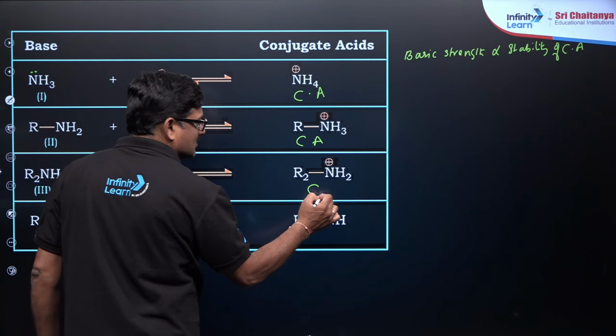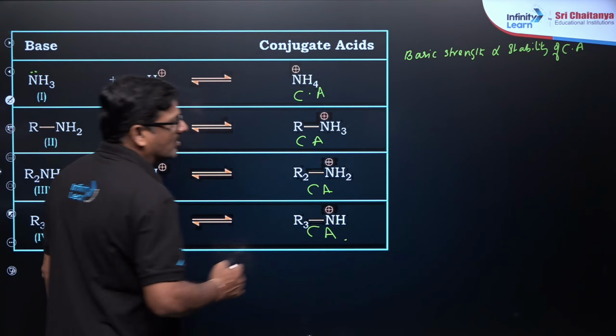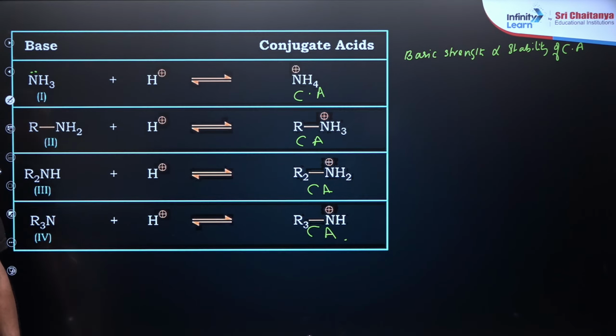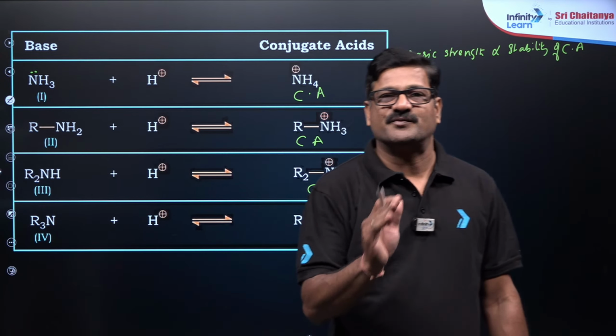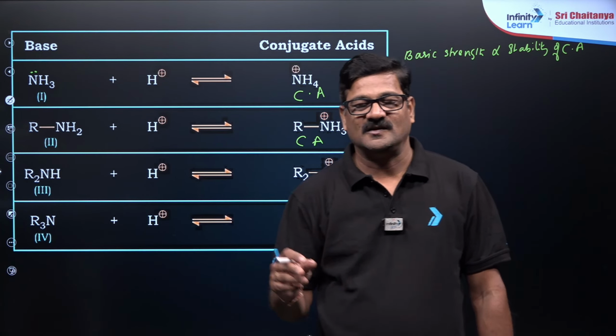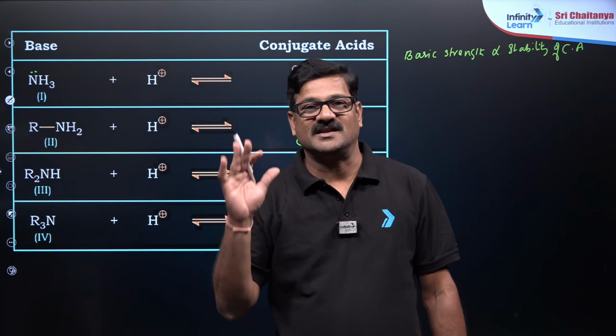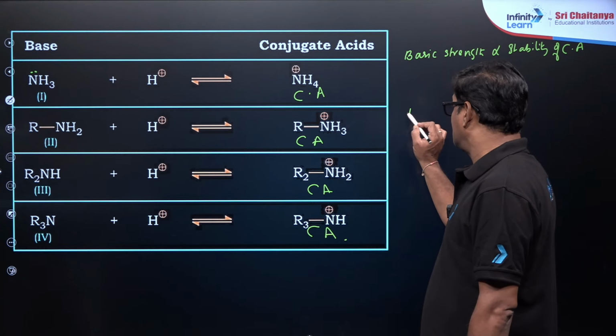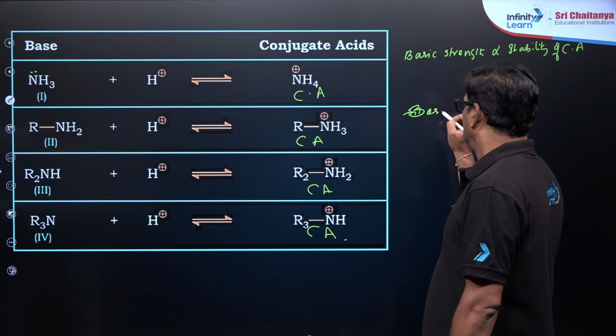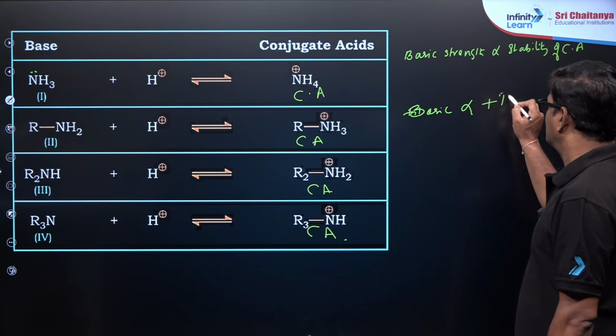This conjugate acid stability is based on various factors: inductive effect, solvation effect, steric effect, and hydrogen bonding. And in this case, basic strength is directly proportional to the positive inductive effect.